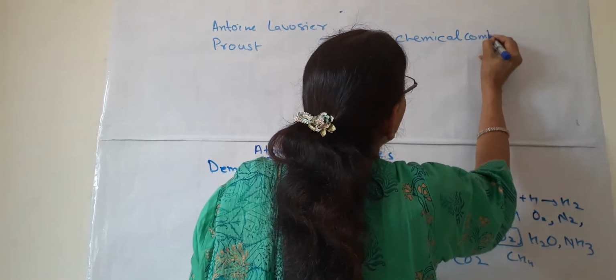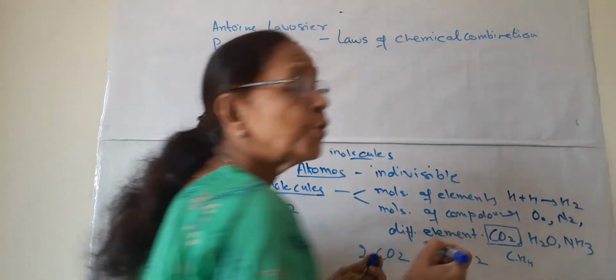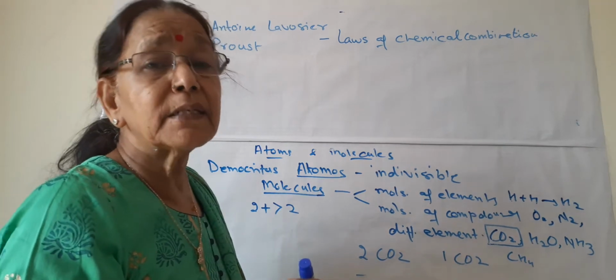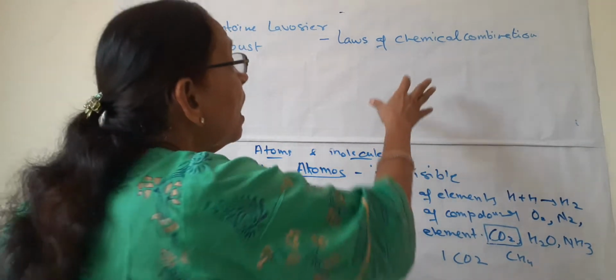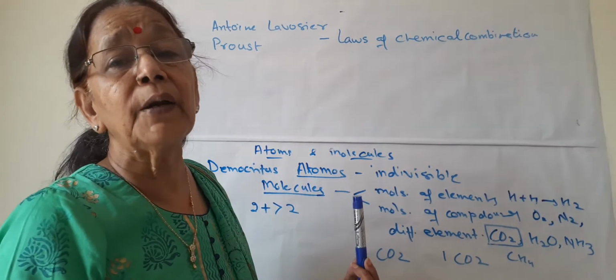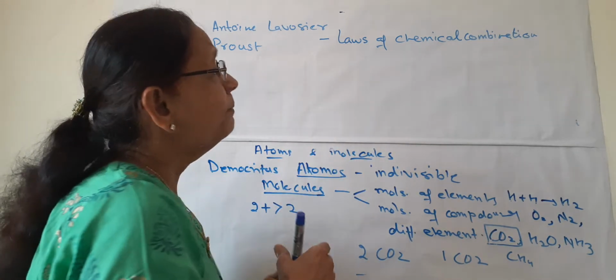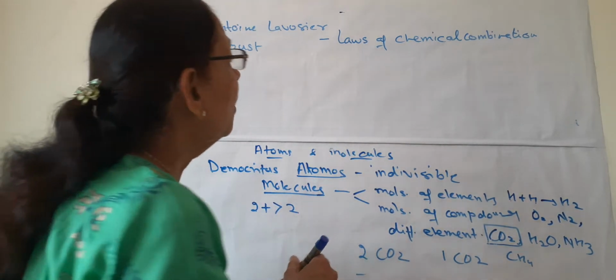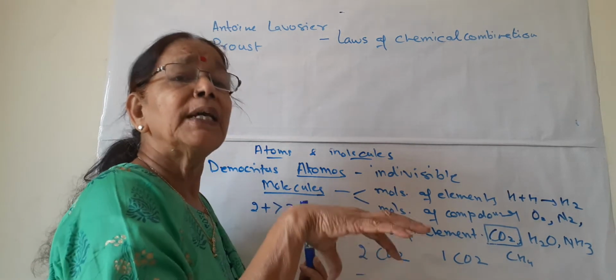What is chemical combination? That is, how two or more elements or molecules, or you can say atoms, combine, why they are combining, and what is the result of their combination. So the two laws of chemical combination are very important, and they form the foundation of chemistry.